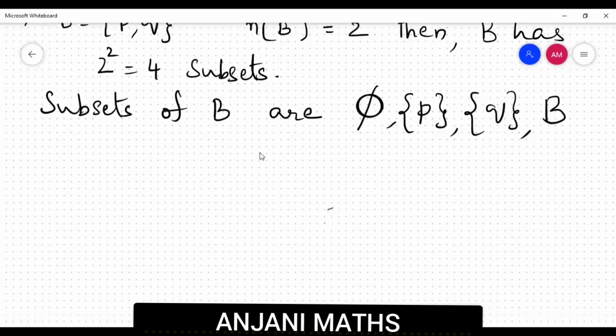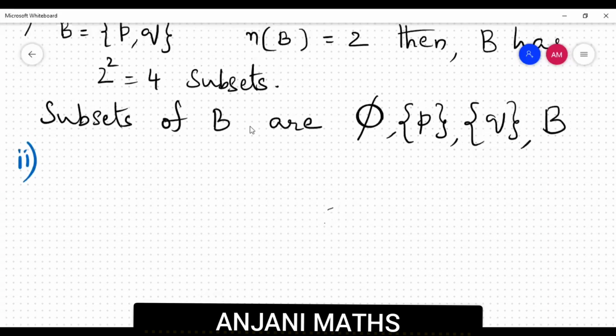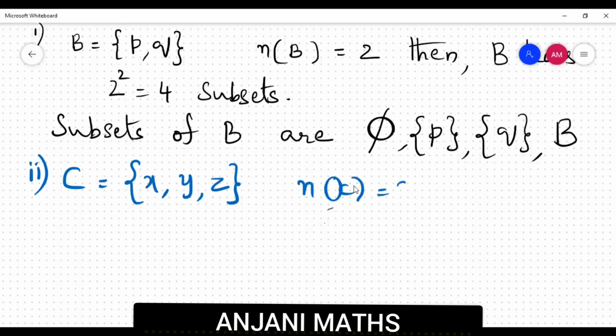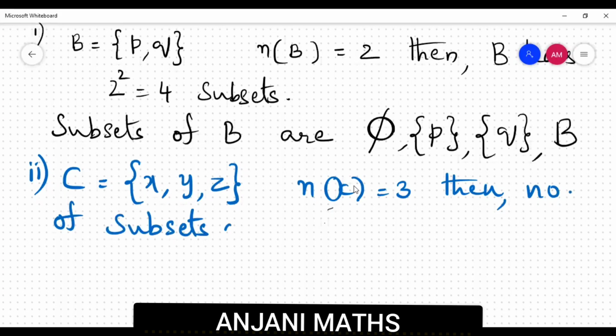Let us move to the next problem. What is the second one? C is equal to the set containing X comma Y comma Z. So what is n of C here? n of C is equal to 3. Then the number of subsets of C is how many? 2 cube, that is equal to how much? 8.